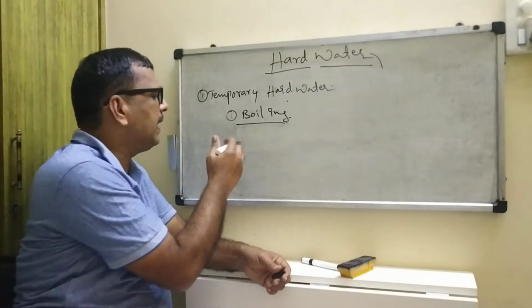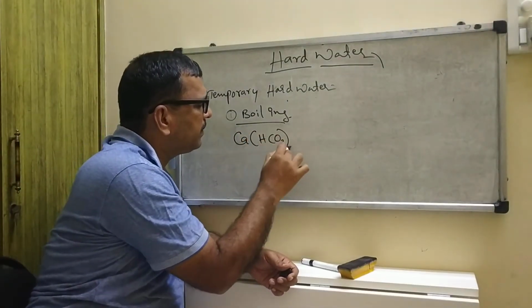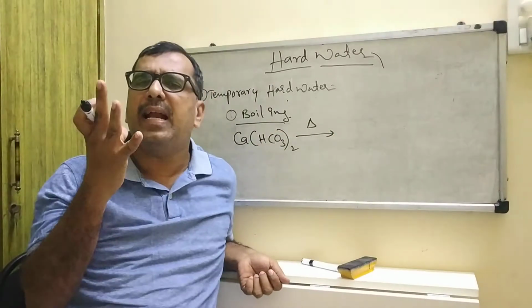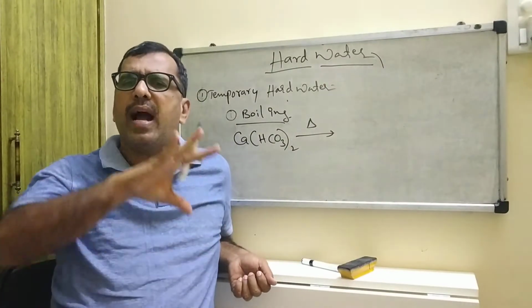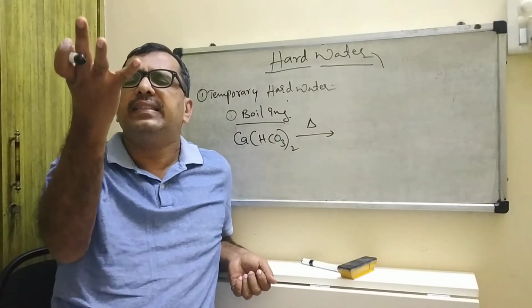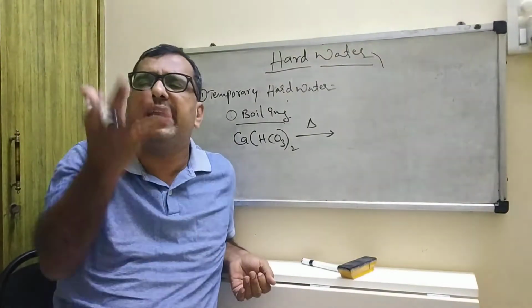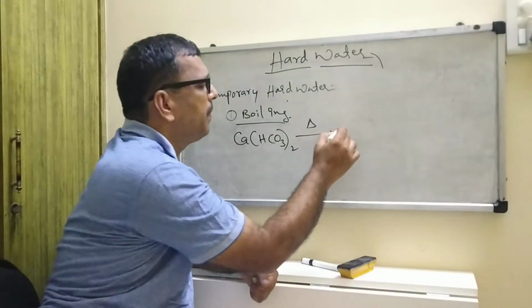Suppose a substance contains calcium bicarbonate. On heating, the bicarbonates are converted into carbonates and settle down at the bottom of the container, and carbon dioxide gas and water are released.